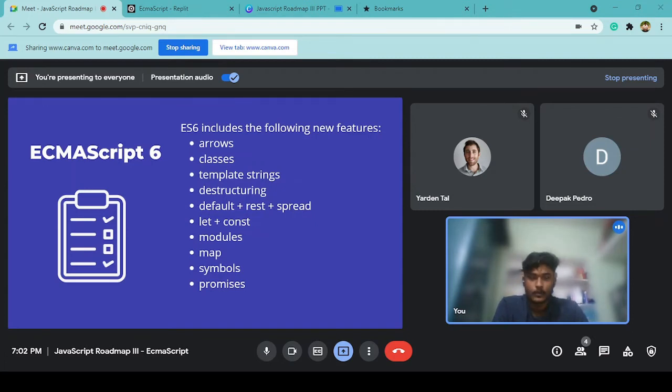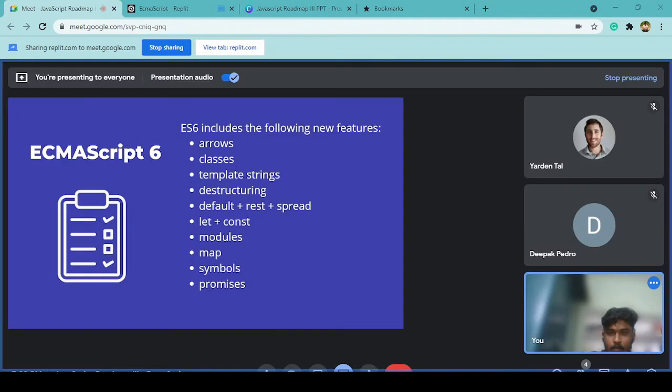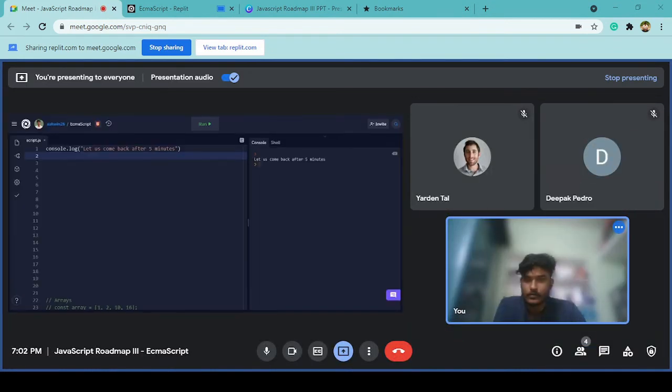So let me go back to this REPL online editor. Okay, so let me show you the new concepts that we can use. Right, just a second.